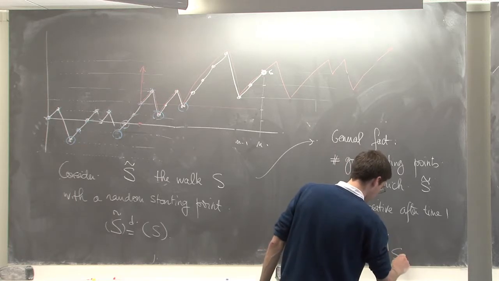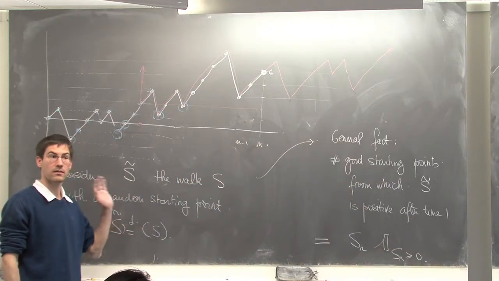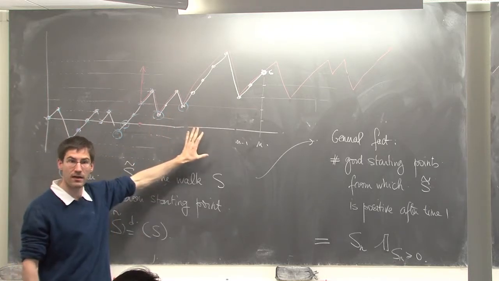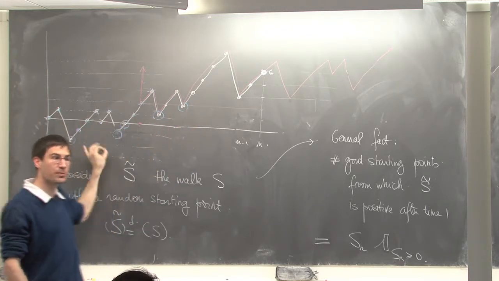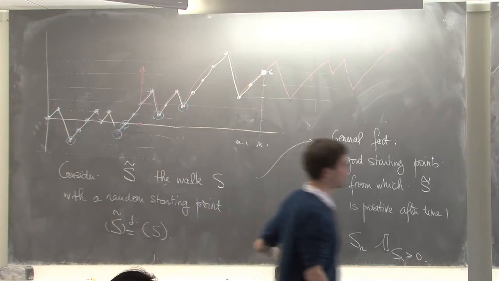Okay, if you wish, there is no probability there. I give you such a path. How many such points do I have? Always the value of the walk there.